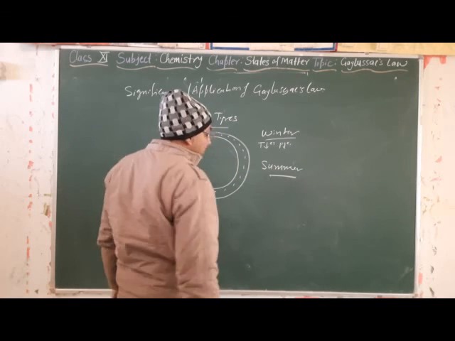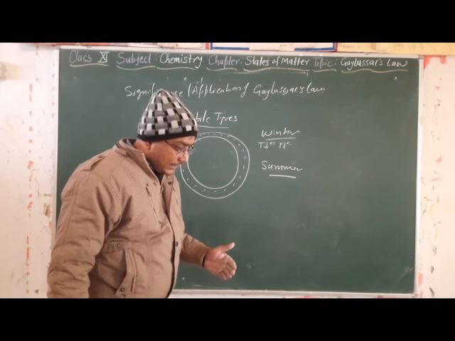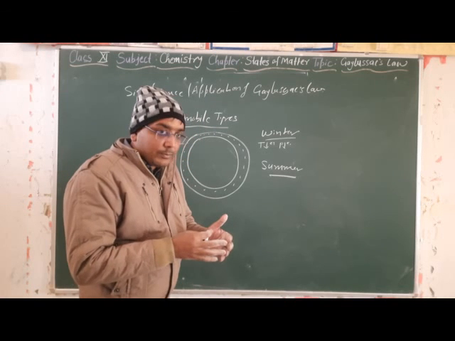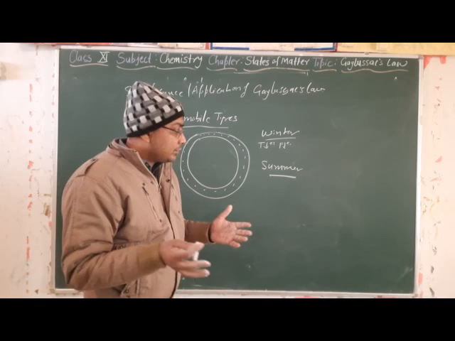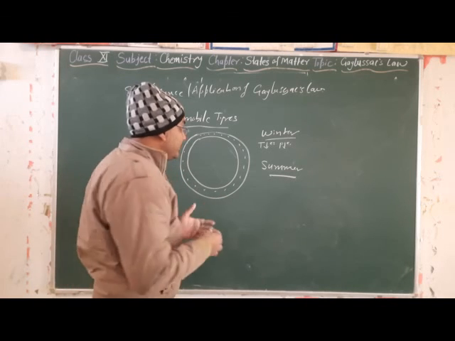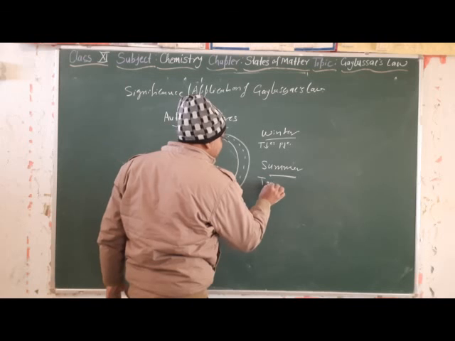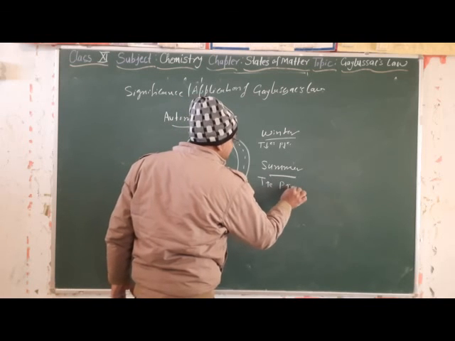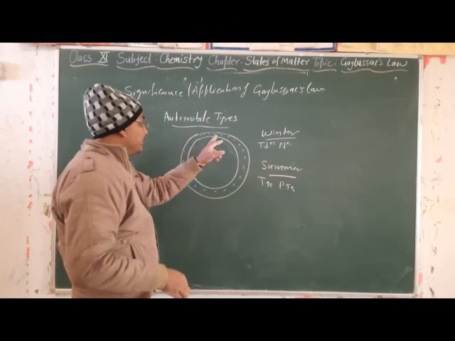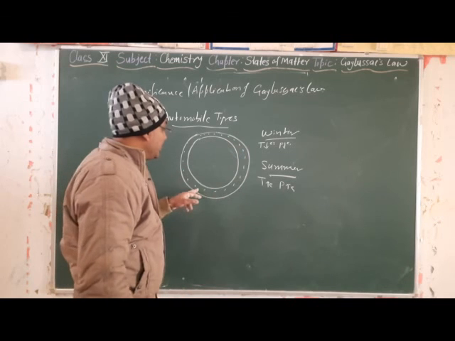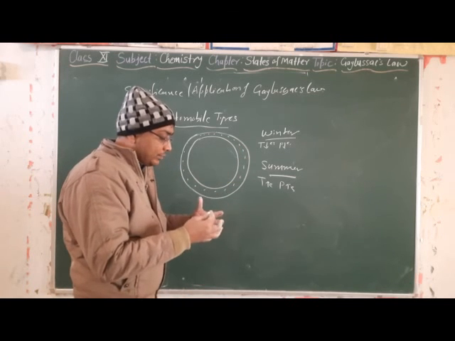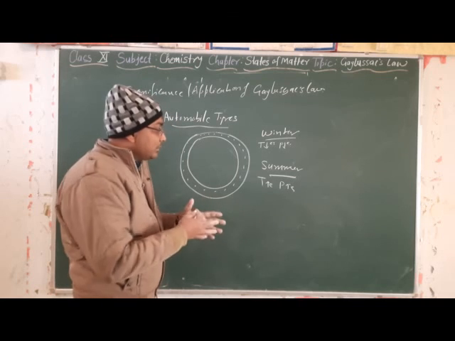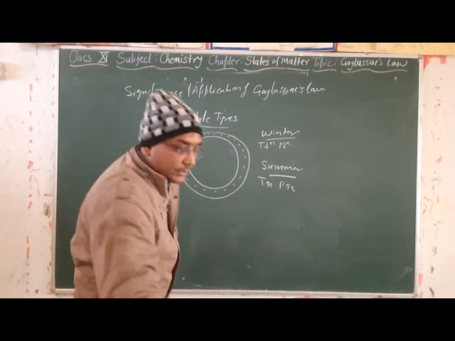In summer, most of the time we observe that automobile tires and cycle tires burst. Why is this happening? Because in summer the temperature increases and pressure increases, so the volume is not available to maintain that pressure, and the tire is not able to bear it, so it bursts.